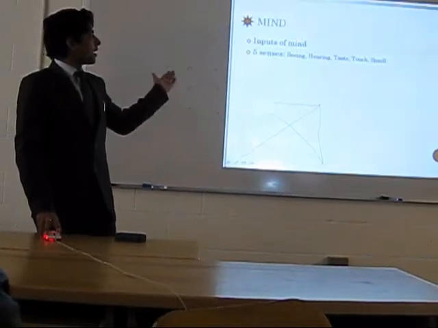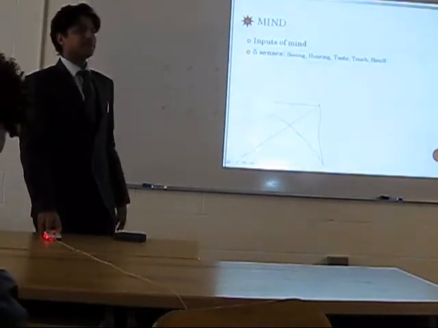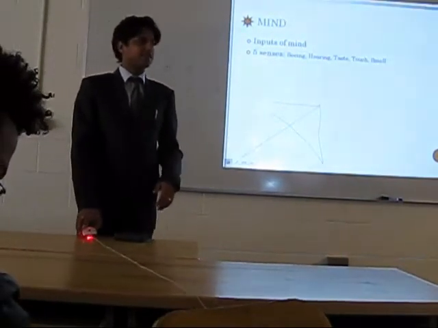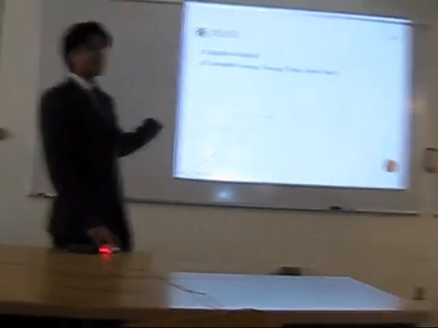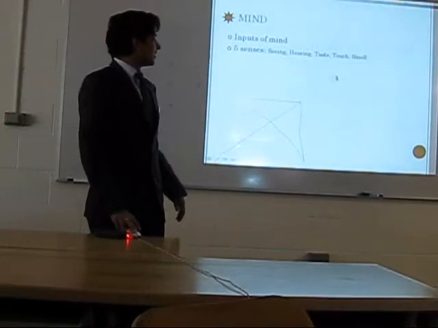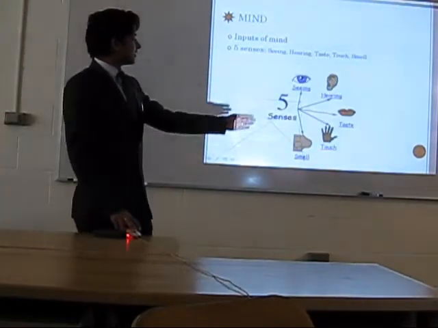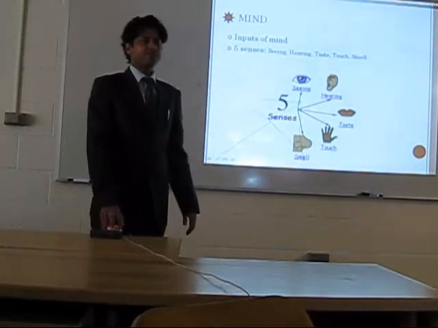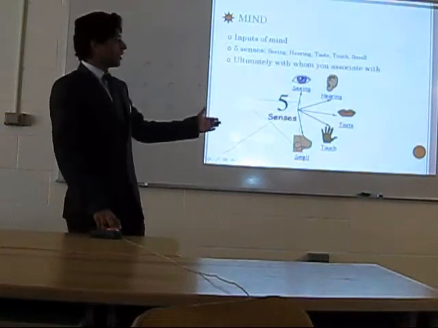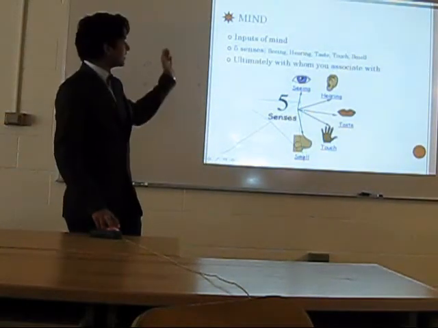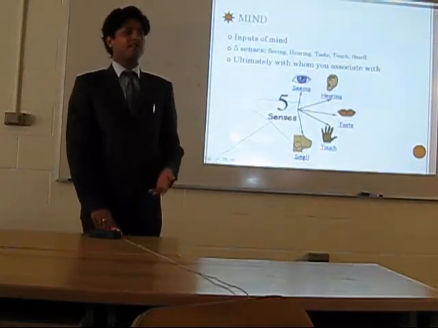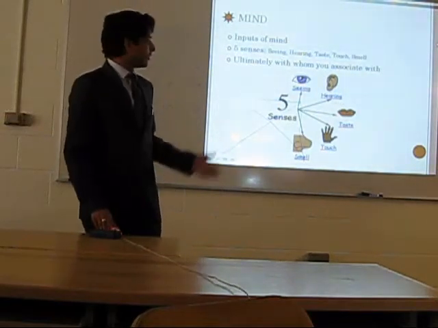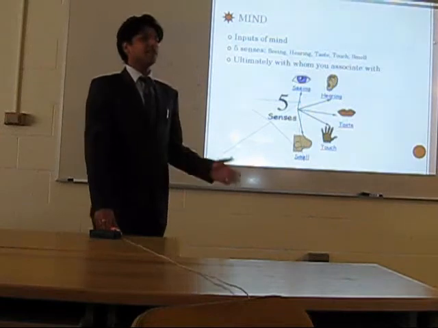The inputs of the mind are gathered from the 5 senses that we have. Since our childhood, we have been learning about the 5 senses and we know much better about it. I don't have to explain a lot. So it's the visual presentation of the 5 senses that we have. And what these 5 senses help us to do is, when we associate ourselves to an environment, we gather information from them. We use all the 5 senses to gather the information.